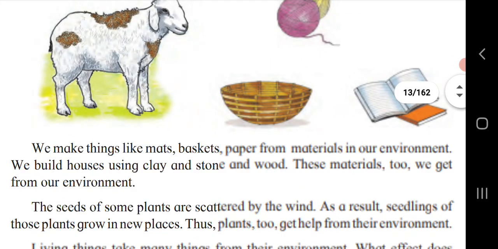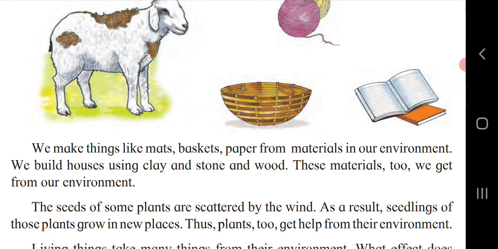We make things like mats, baskets and paper from materials in our environment. Yes, to make a mat, we need the help of the environment. For making baskets, paper and whatever materials, we get help from the environment. By converting the primary things, we make the secondary things. Like cotton is a primary thing, and thread is the secondary thing.